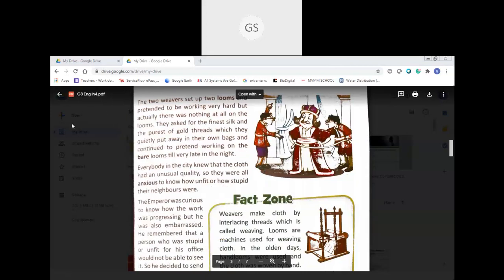The two weavers set up two looms and pretended to be working very hard, but actually there was nothing at all on the looms. What is a loom? Look here. Can you see that picture here? Fact zone. You can see a loom there. So a loom is a machine used to weave clothes. After getting the cloth from this machine, that cloth will be sewed. The tailors will sew the clothes, isn't it?